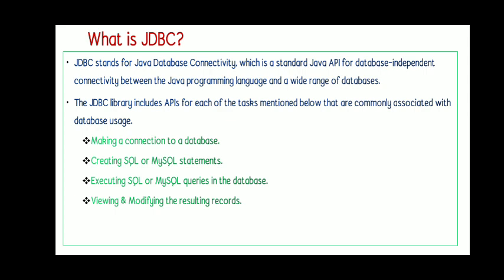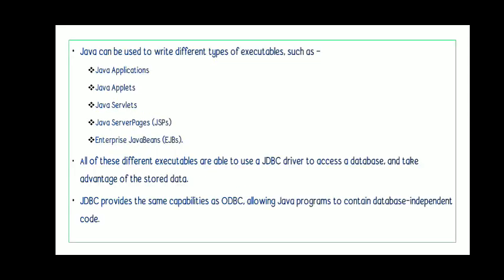So these are the four tasks we have to do for using JDBC. First, making a connection to a database. Second, creating SQL statements. And the third, executing SQL queries and viewing or modifying the result set.